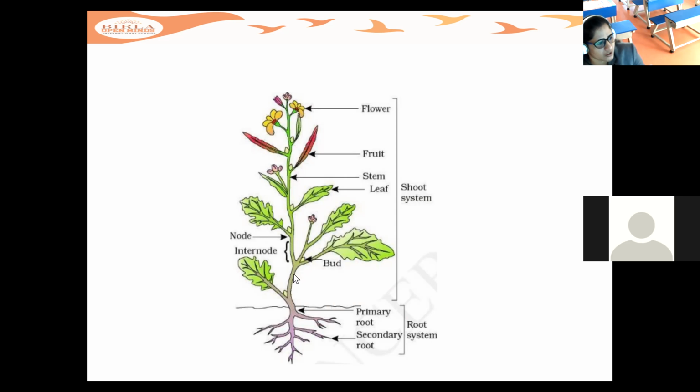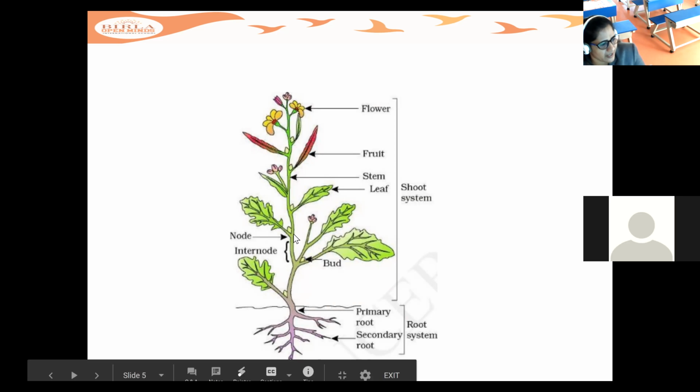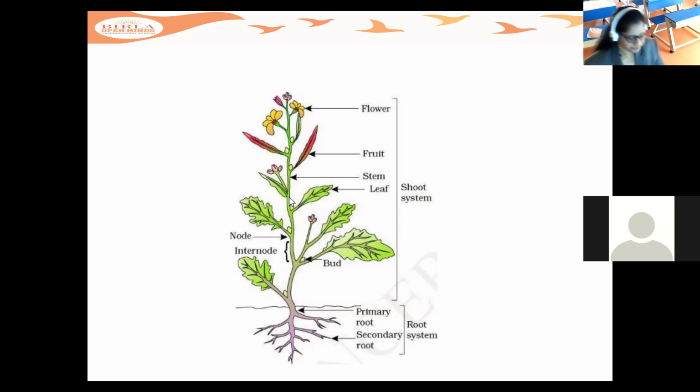Through this internode, the stem is connected with the different branches. And here you can see the buds, and these are the leaves. So the internode is the connection between the main stem and the branch, and the node is the connection of the leaf to the stem.